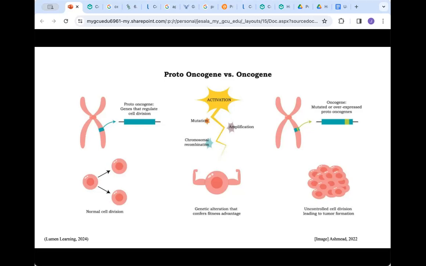Proto-oncogenes are the genes that code for positive cell cycle regulation. When they mutate, they cause a cell to become cancerous. These are called oncogenes. Oncogenes specifically lead to increases in cell cycle progression.